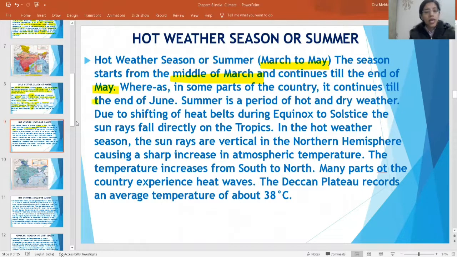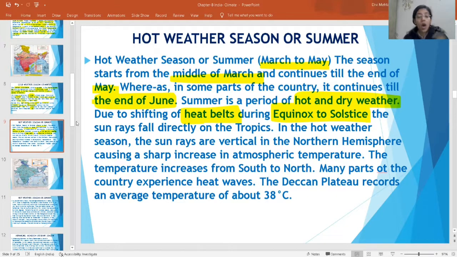It continues till the end of June in some parts of the country. Very hot and dry weather. What is the summer season? Very hot, very dry weather is there, because the heat belt is now shifting during equinox to solstice. This you have done in your chapter number 2. Now the heat belts are shifting from equinox to solstice.